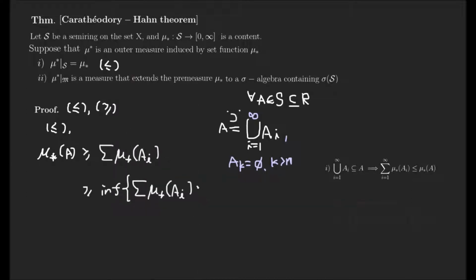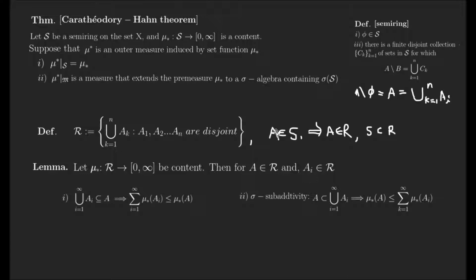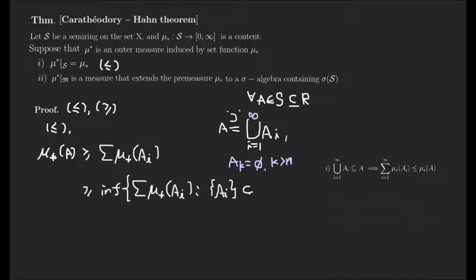Of course, note that each A_i, by the definition of the semi-ring, is a member of S. So this is in S, and A is clearly covered because of this. Then this is the definition of the outer measure induced by the premeasure content, so in this case we can write this here.